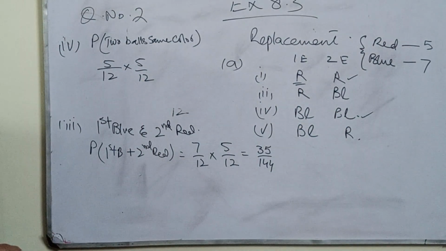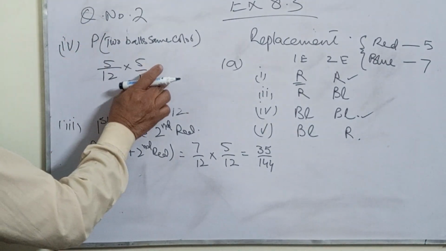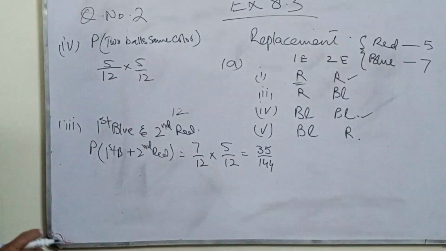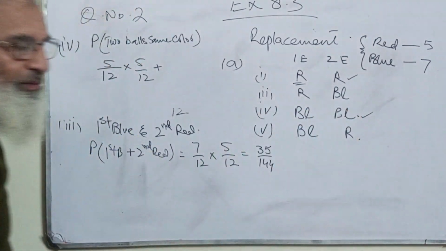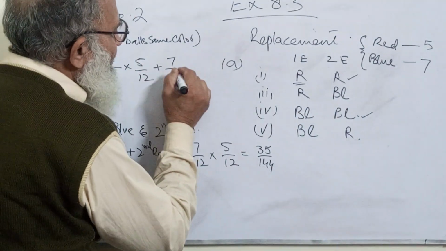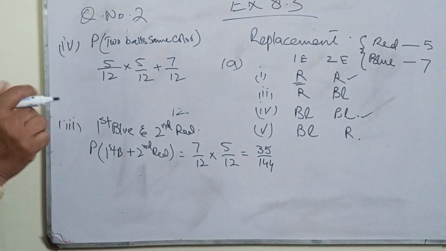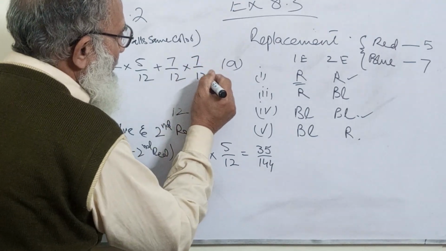That means the first ball and the second ball are of the same color, and also we have one more event in which both the colors are the same, and that is 7 upon 12, because this is blue and blue, the probability of one is 7 upon 12, so it is 7 upon 12 again.